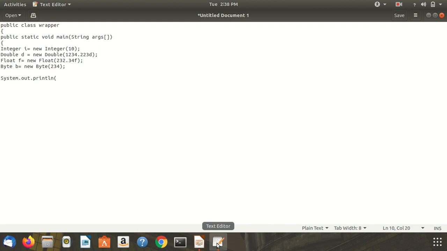So here we use the Integer wrapper class and it will store the value 10, which is a primitive data type value, and wrap it into the Integer type.